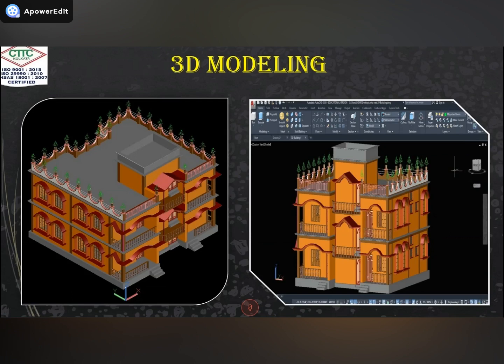Most institutions and training centers use AutoCAD only for 2D, only for drawing purposes. But here I can show you, we will do both parts: drafting as well as modeling. 2D part is there, 3D modeling part is also there. So this one is our 3D modeling part. So in this slide, I'm